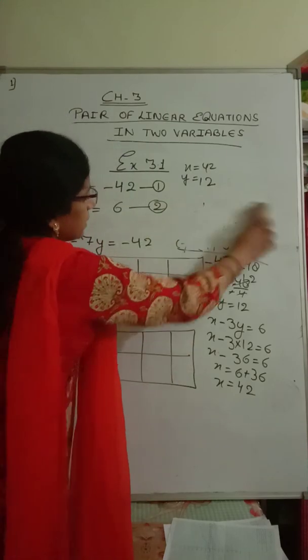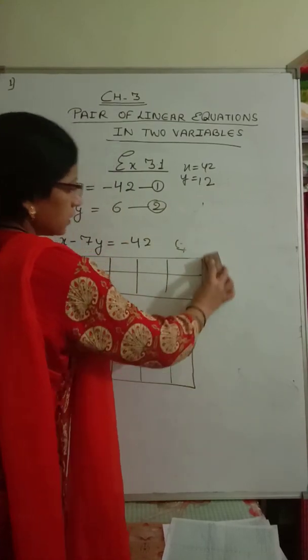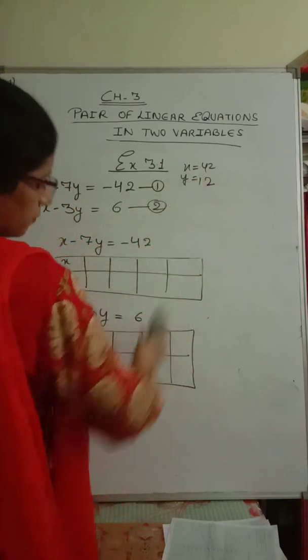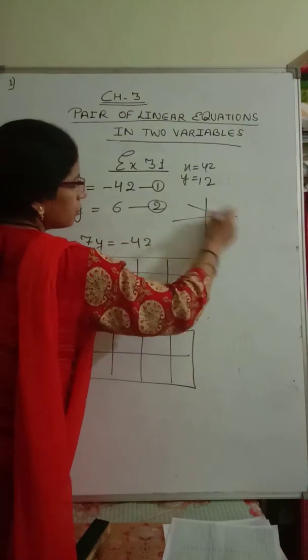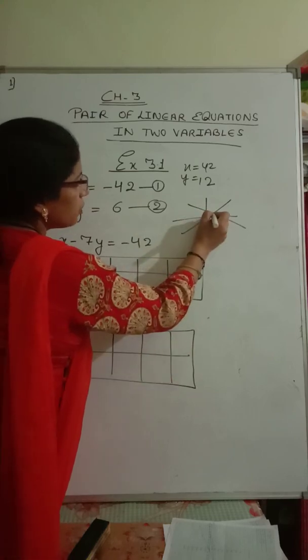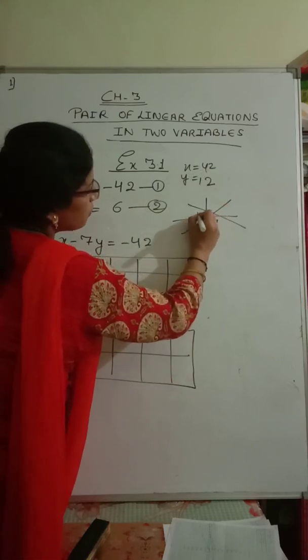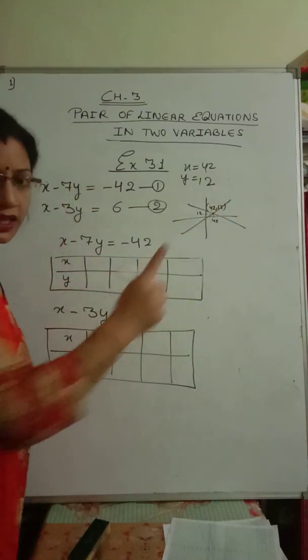So what does it mean? This is rough work, okay. You don't have to do this in the fair notebook. So that means whenever we draw the graph, we will find the intersecting lines, and this point will be x is 42. On the x-axis this is 42 and on the y-axis it should be 12. So 42, 12.